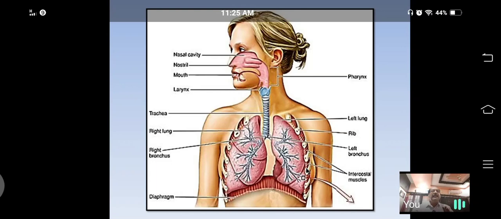Each lung is packed with 200 to 500 million such alveoli, which are called structural and functional units of the lungs. What are alveoli? Alveoli are tiny air sacs at which exchange of gases takes place.